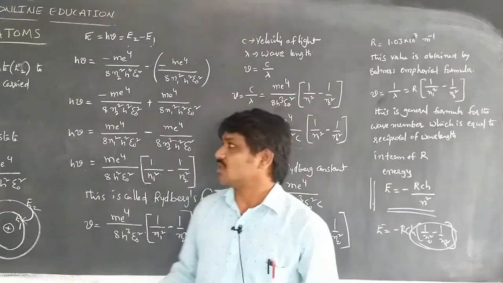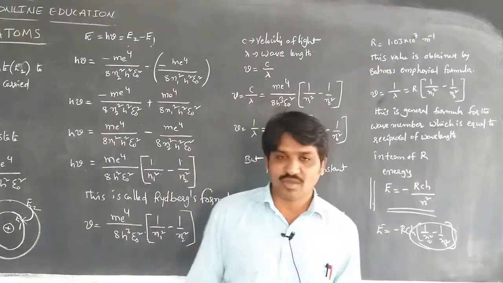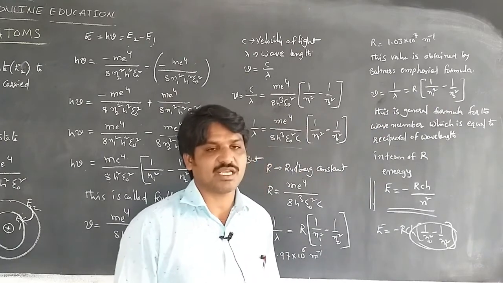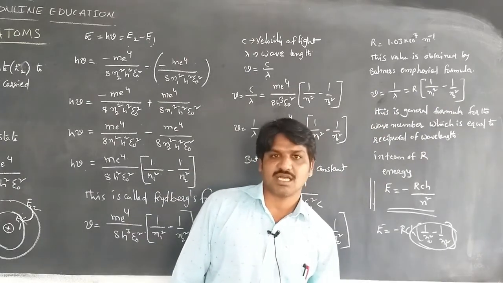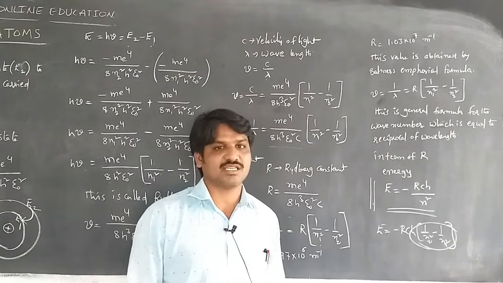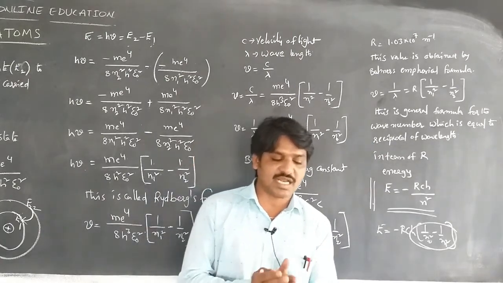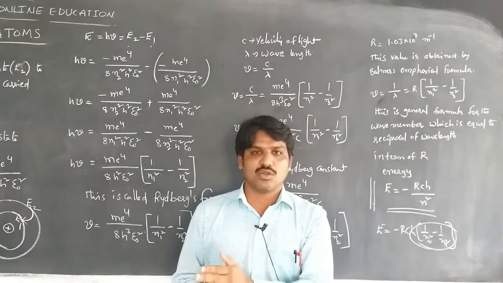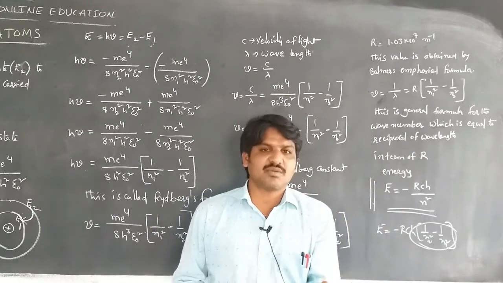So this is about the line spectra of a hydrogen atom. By using this general expression, we can give the Bohr atomic model's spectral series. Spectral series means whenever the electron jumps from the higher energy orbital to the lower energy orbital, it emits some energy.